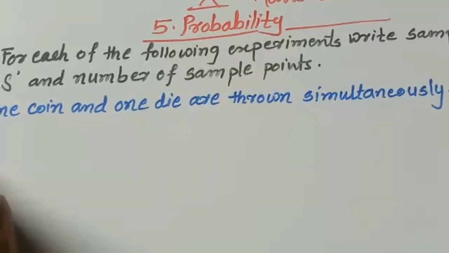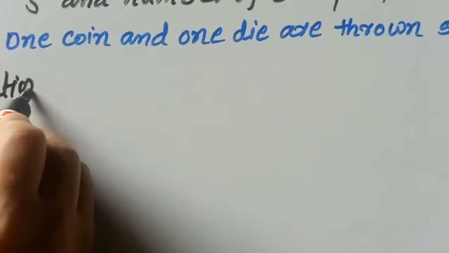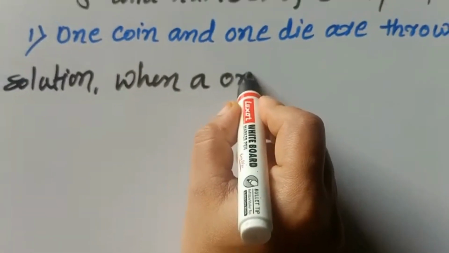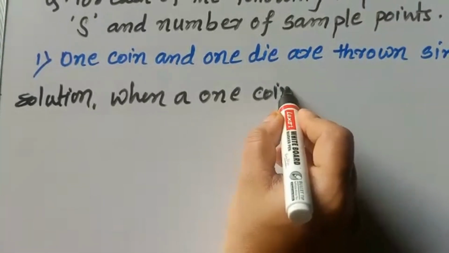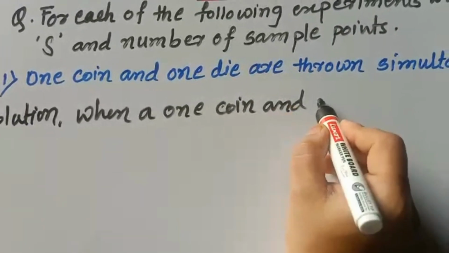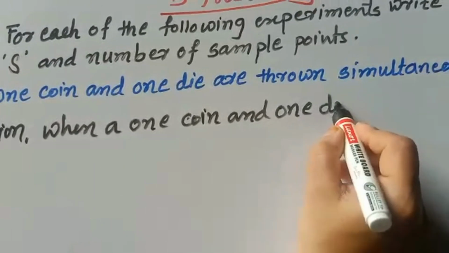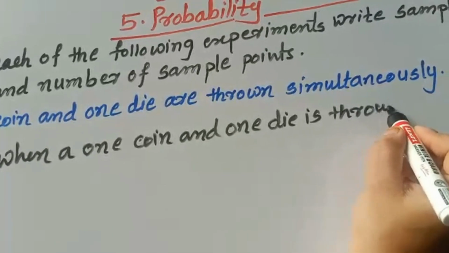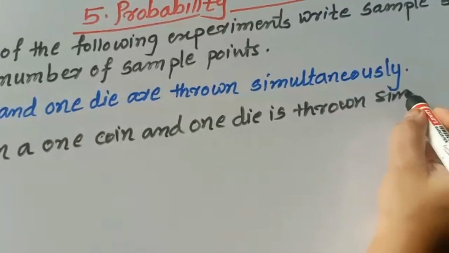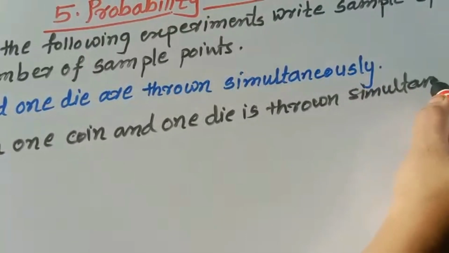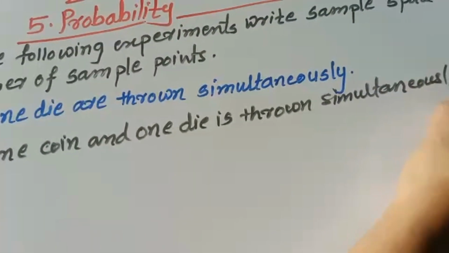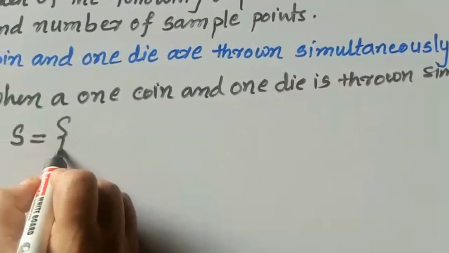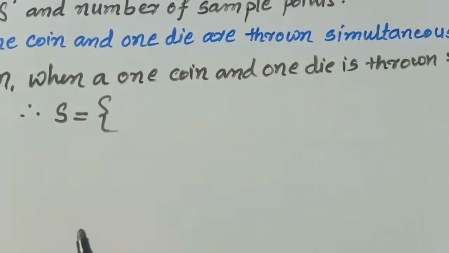So first write solution. When one coin and one die is thrown simultaneously, therefore possible outcomes in the form of a set we are writing as the sample space.